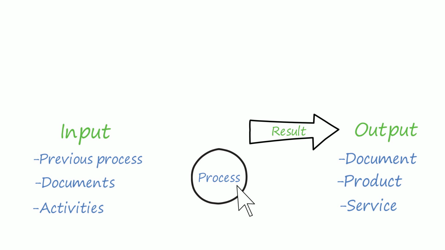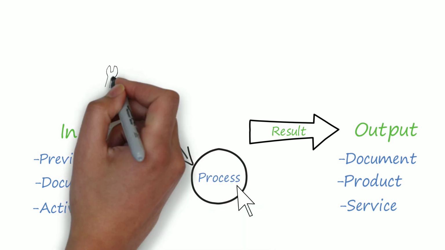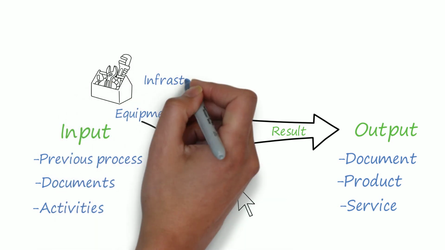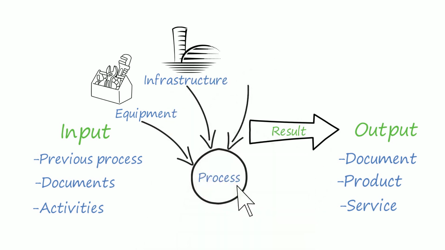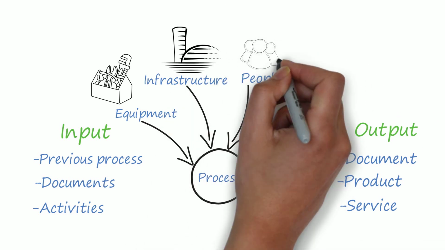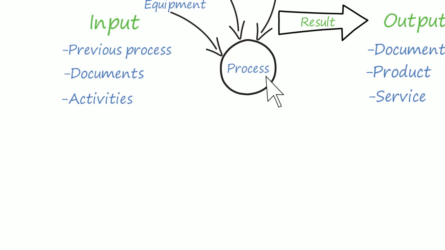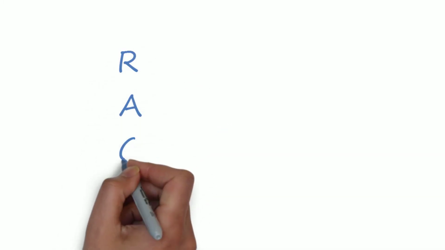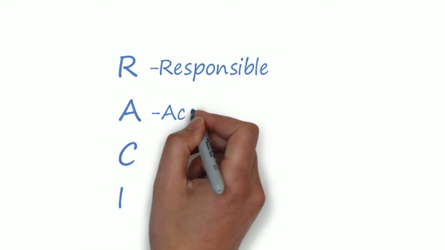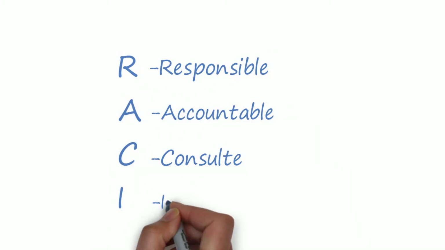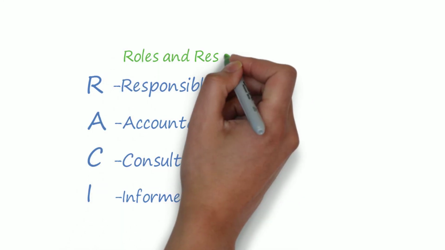But this process cannot exist on its own. This process needs resources. We need equipment, infrastructure, and people. So we add on our map the needed equipment and infrastructures. Also, we add the people we need in this process. To define who is doing what, we use the RASCI method. RASCI stands for responsible, accountable, consulted, and informed. These are the roles and responsibilities.